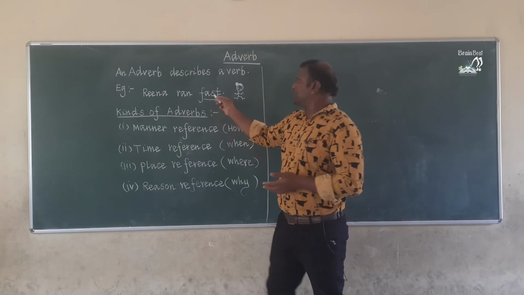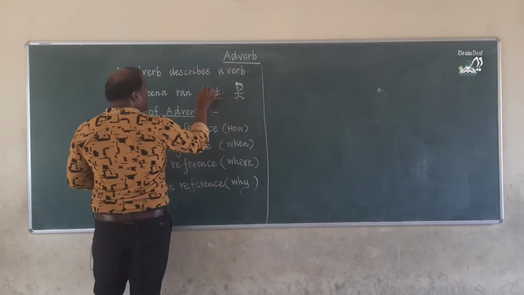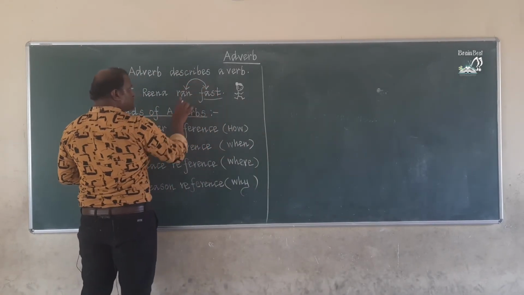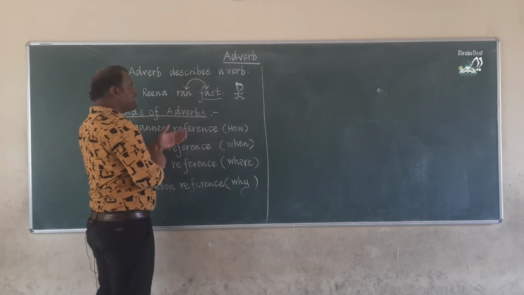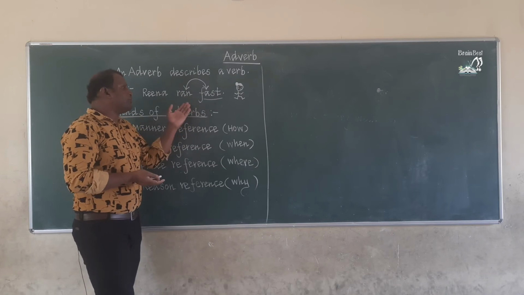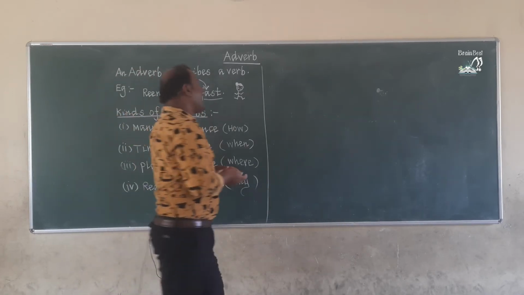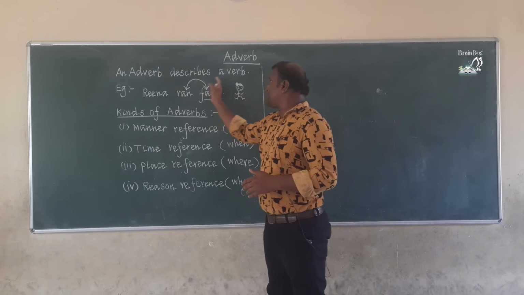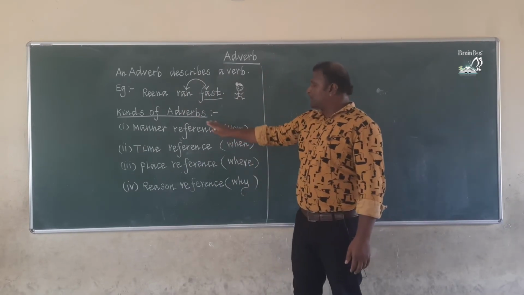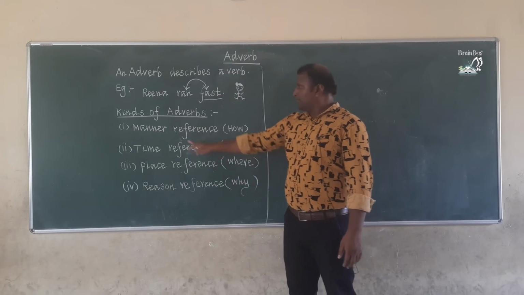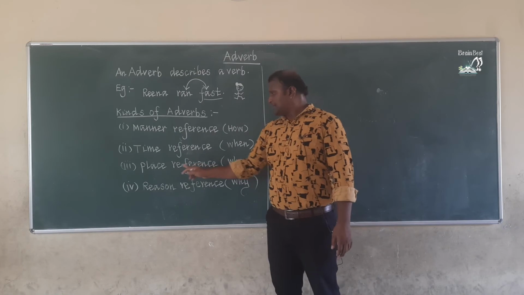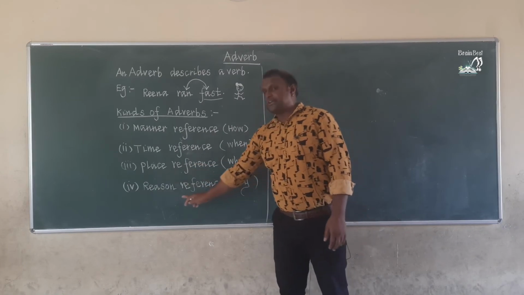So the word fast is additional information about the verb. In the sentence, if there is any additional information about a verb, that is called an adverb, because an adverb describes a verb. In English there are 4 kinds of adverbs, children: manner reference, time reference, place reference and reason reference.